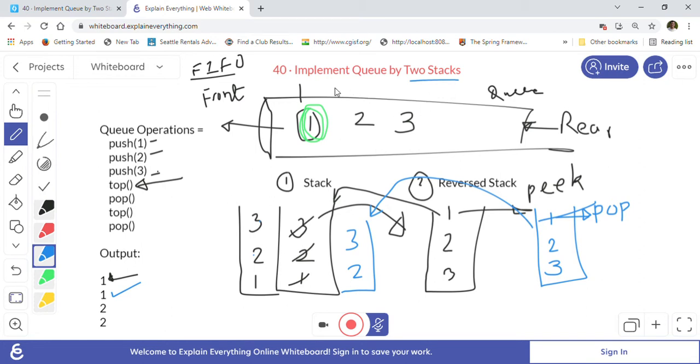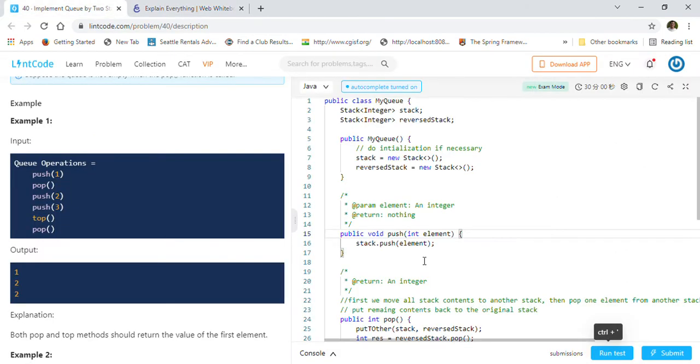Because we have to remember that a queue is first in first out. So whatever we insert first in the queue should come out first basically, right? So as you can see here, we have inserted one first into the queue, so one should come out first. That's why you are getting one here when we are doing top and pop operation. And after the pop operation, if we do it again, then we will get the second element that we inserted into the queue, which is 2, right? So that's why we are getting 2 here in the top and pop operation when we do it the second time, right? So let's look at the code implementation.